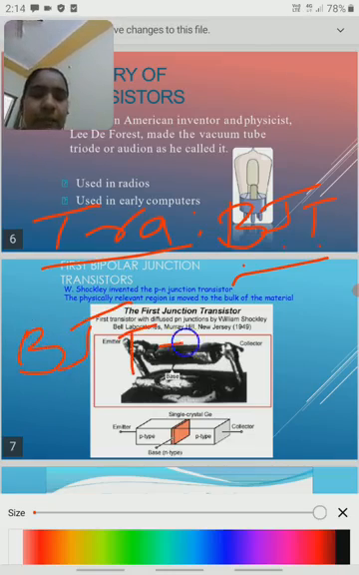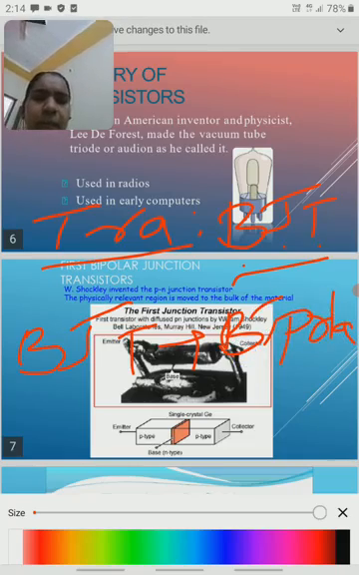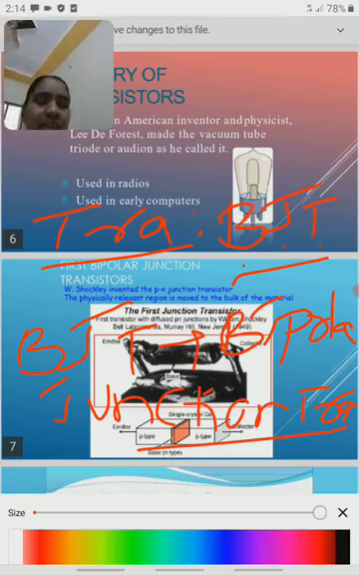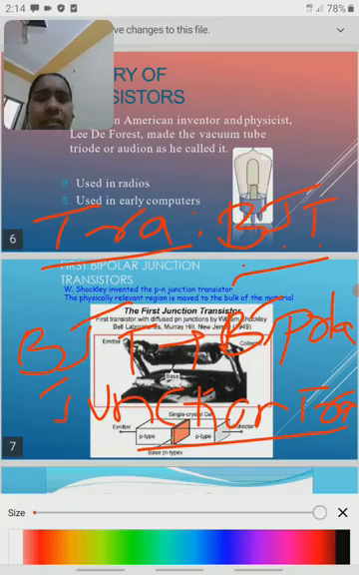BJT is nothing but bipolar junction transistor. Just simply we call it a transistor, but the actual name is BJT, bipolar junction transistor. So why do we call it a bipolar junction transistor?